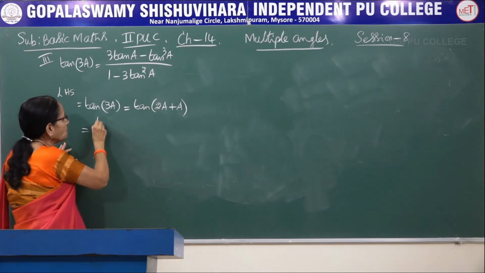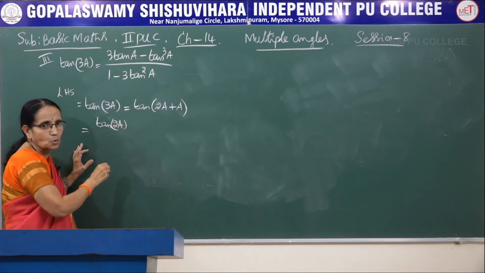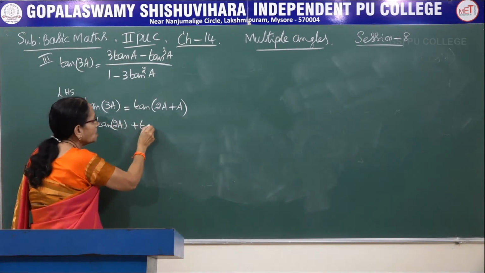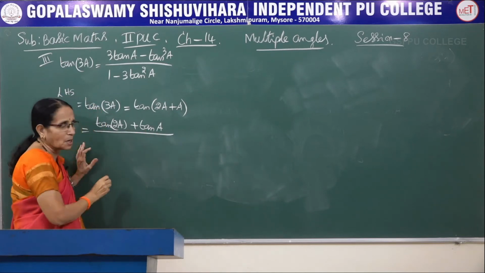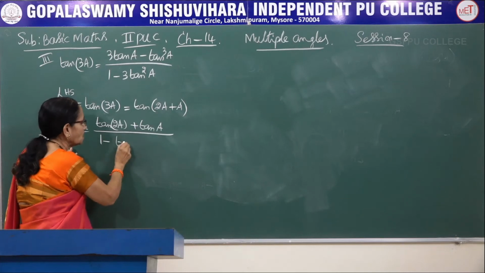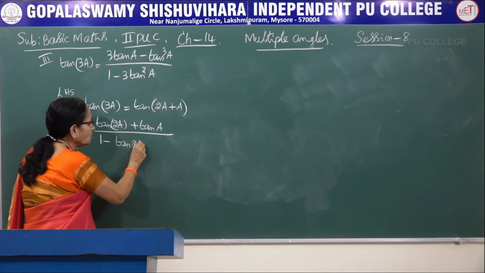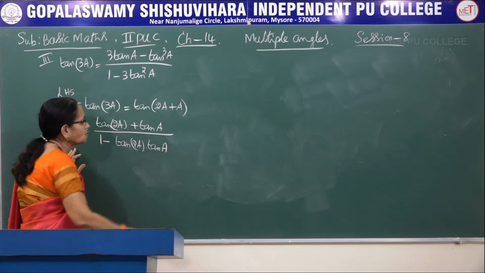What does it say? Tan of 2A plus tan of B, that is tan A, whole thing divided by 1 minus tan of 2A into tan B. Tan B means tan A.